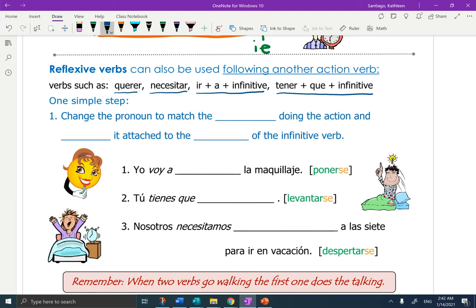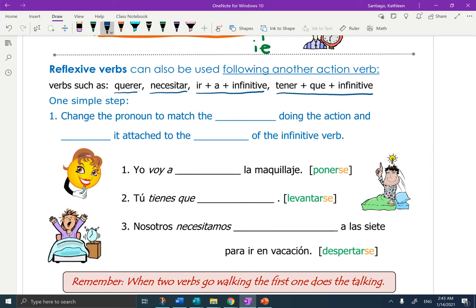Think about this in English just for a second. You can say, I want to get up at 7. I need to get up early. I am going to lay down and go to sleep. I have to take a shower.